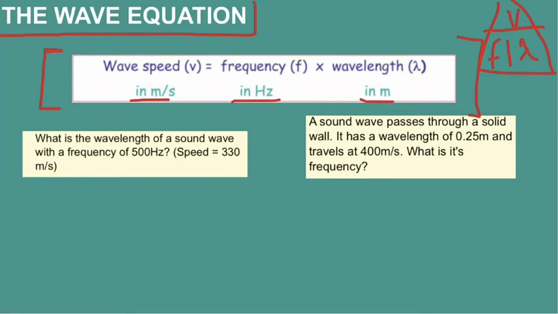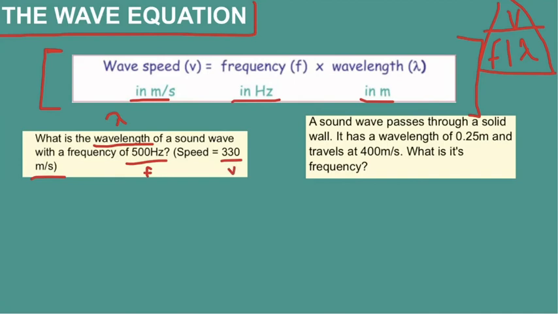We can manipulate that to answer a wide variety of questions. We've got 2 examples that we're going to work through here. So first of all, what is the wavelength of a sound wave with a frequency of 500 Hz and a speed of 330 meters per second? So we've been asked to find lambda, we've been given F, frequency, and we've been given V, speed here.